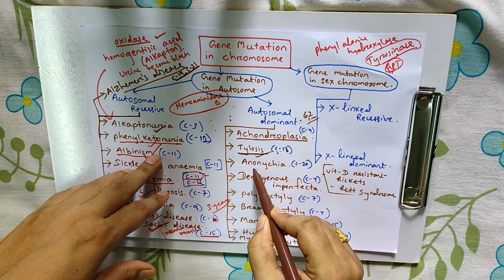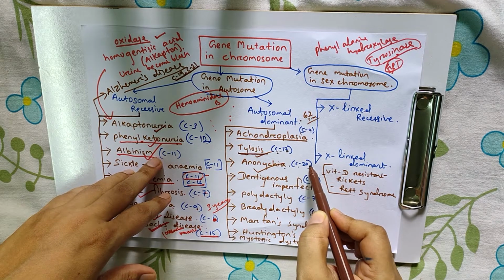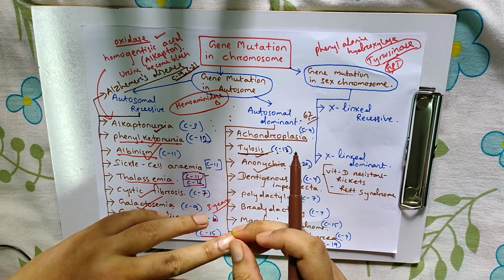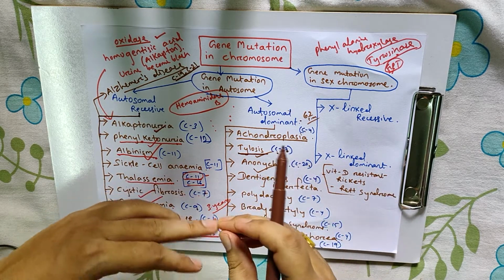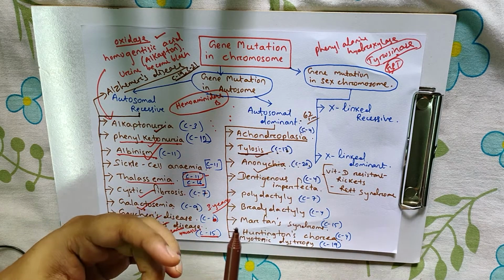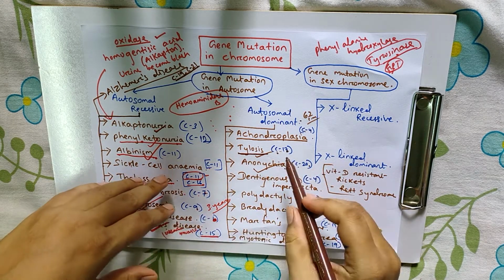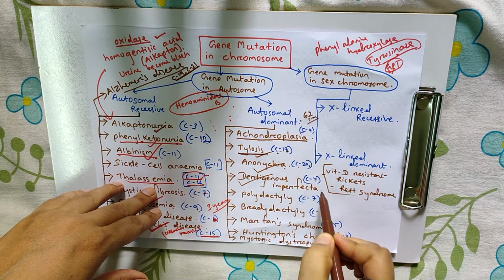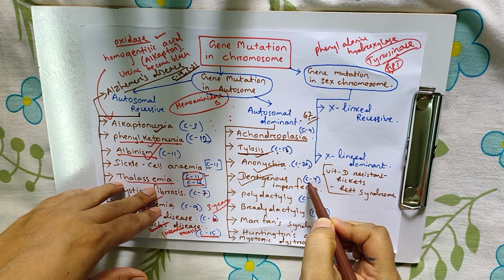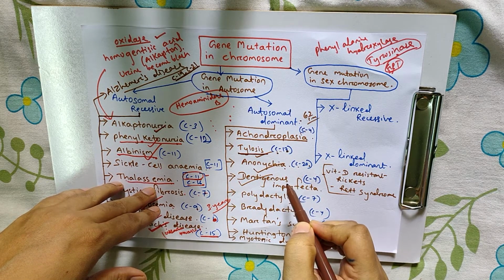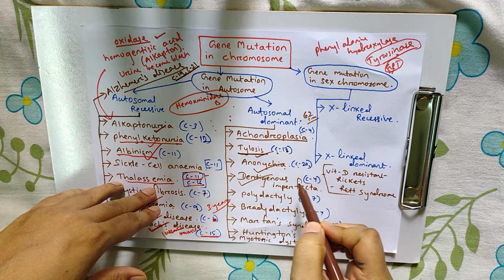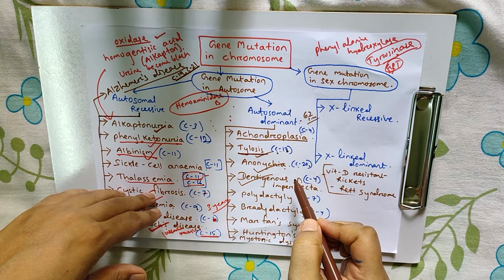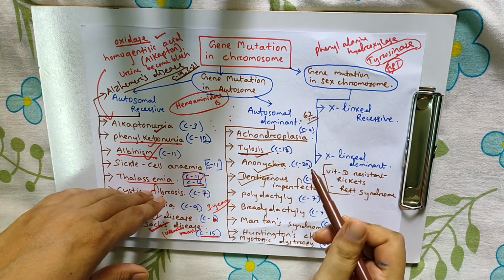The third one, anonychia, gene mutation in chromosome number 20. What happens? Nails become destroyed, partially or completely. Fourth one, dentinogenesis imperfecta, gene mutation in chromosome number 4. What happens? The enamel is slightly yellowish in color, then yellow. The teeth become yellow in color.